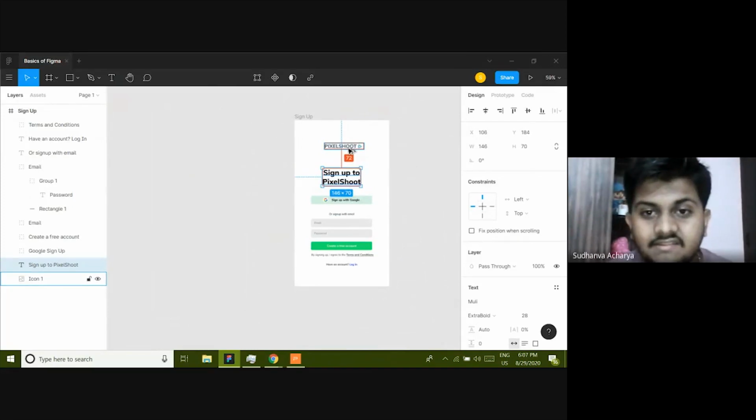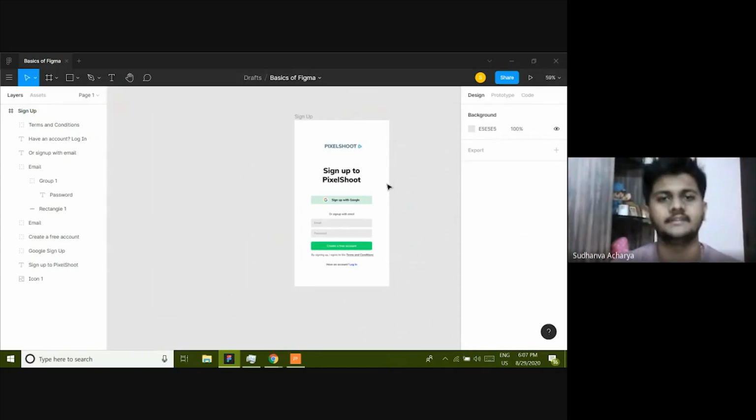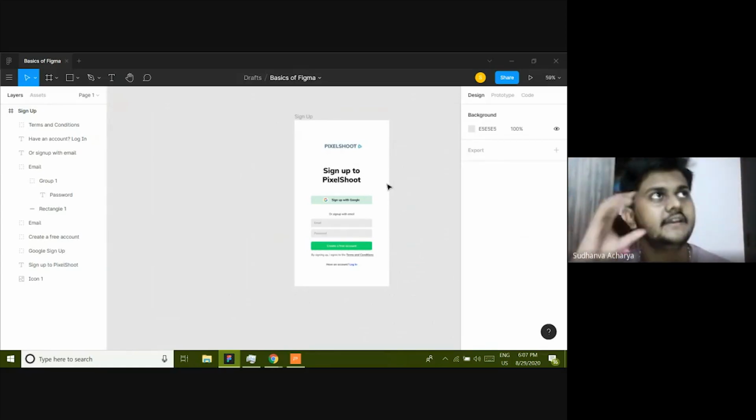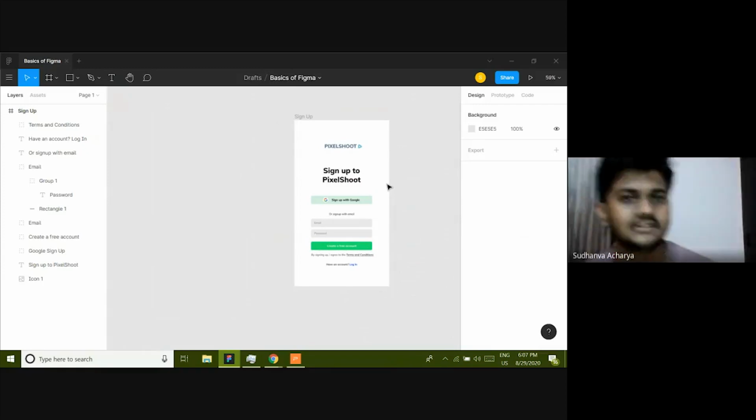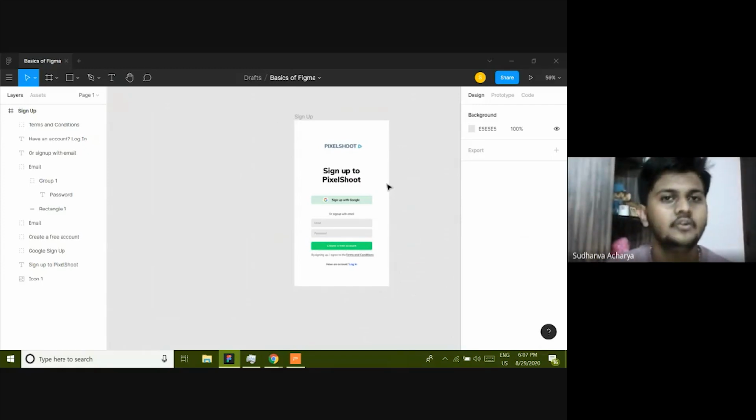It's really easy to work with Figma. Seriously, if you know Photoshop, Figma is nothing. Figma is very easy, but the thing is, it's not always about the tools. It's about the thinking. The design thinking is what takes time. That is why you're valued the most, not the tool master. You can become a tool master, but if you don't know how to think like a designer, it's just a complete waste.